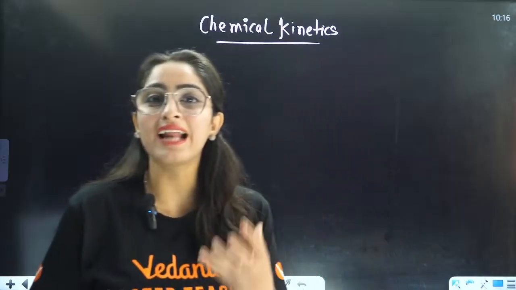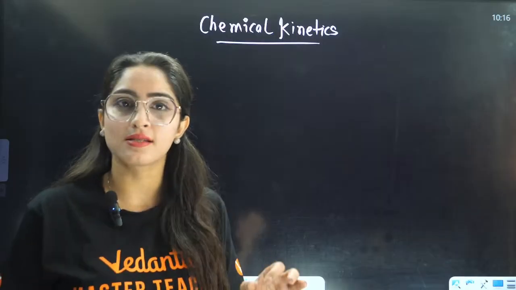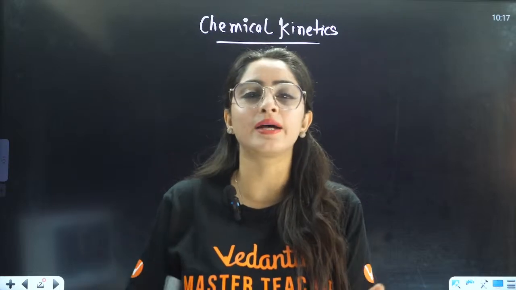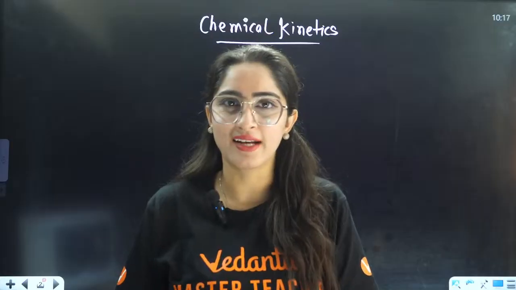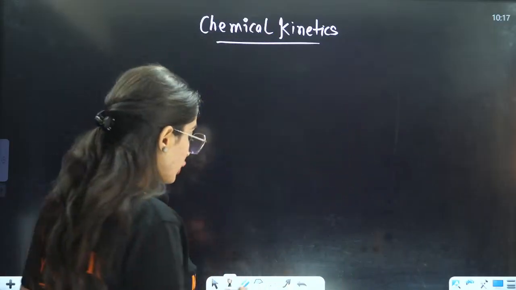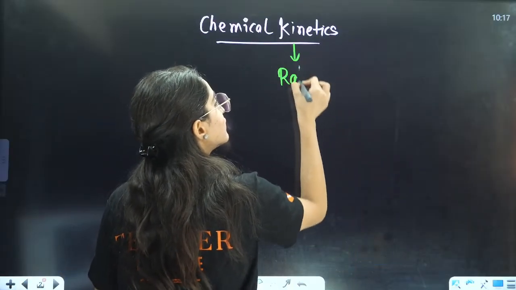So similarly, kinetics means when a reaction is moving. In kinematics, in physics, what do you study? You study about speed. So here in chemical kinetics, you are going to study the speed, that is called the rate.